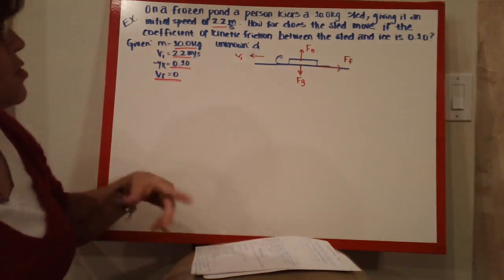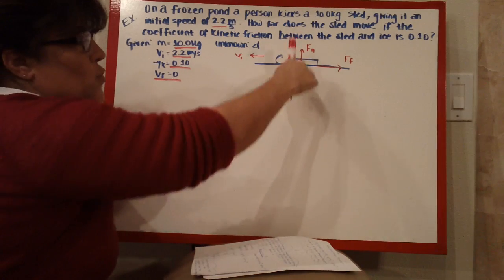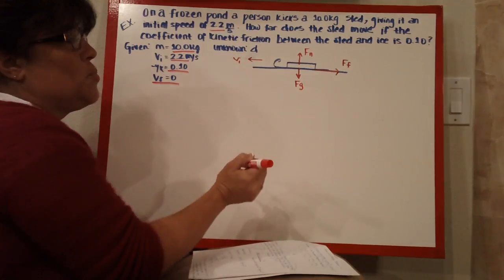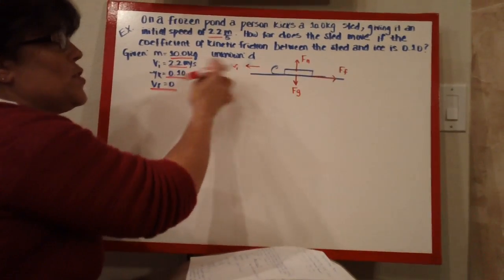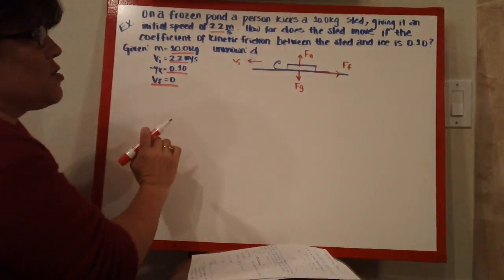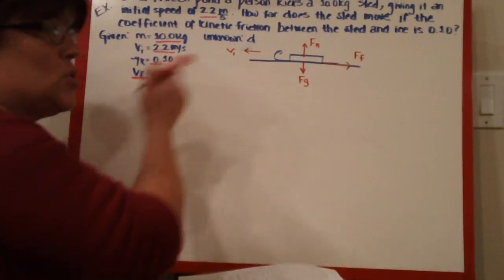Okay, so here's a picture. So this is the sled. The forces acting on this are going to be the force of gravity, which is down, and then the opposite is the normal force, which is perpendicular. There's no force coming here, we just have the guy who kicked it, and it already has an initial velocity going this way, and then we have the friction force, which is opposing.